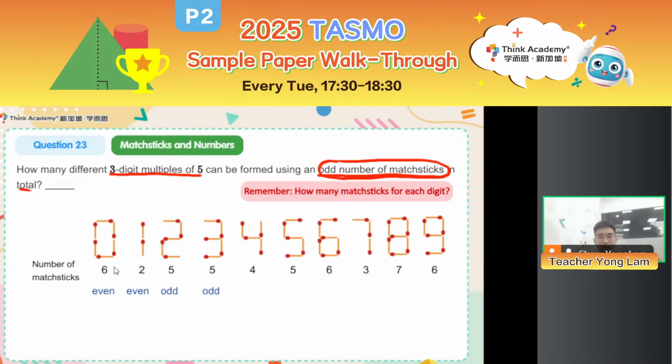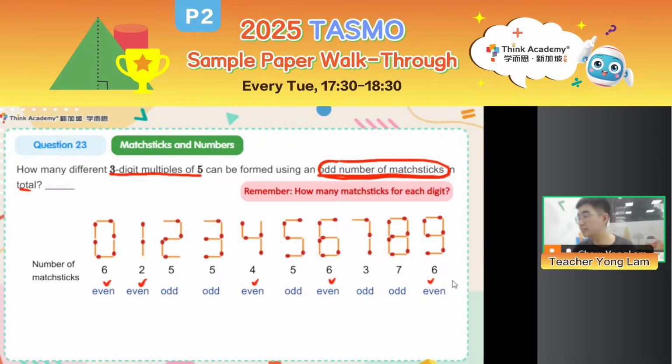As long as you listed out how many matchsticks are needed, you just see is 6 even or odd, even. 2 even or odd, 2, 5 even or odd, odd. Then you continue listing, right? Even, odd, even, odd, odd, even. And now you notice there are 5 digits that uses an even number of matchsticks. They are 0, 1, 4, 6, 9. They use an even number of matchsticks.